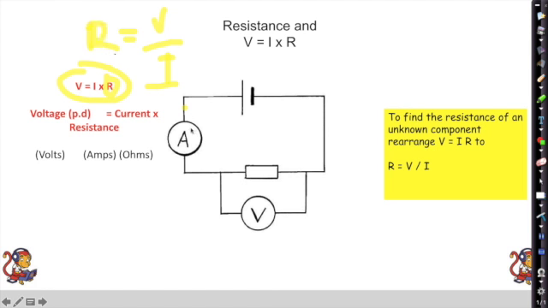And we need to place our ammeter in a specific place. The ammeter has to be in series with the circuit, so all in on the loop. And a voltmeter, that's measuring the potential difference across the component, so we have to have our voltmeter in parallel. You notice here the wires come off the sides of the resistor that we're trying to work out the resistance for. So to find the resistance of an unknown component, rearrange V equals IR to R equals V over I. Resistance is measured in ohms, current is measured in amps, and voltage, potential difference, is measured in volts.